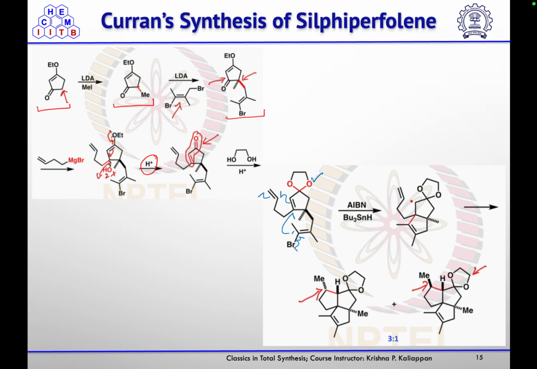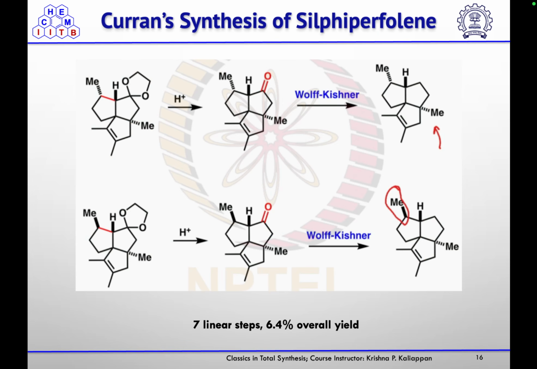So you will get a mixture of two stereoisomers in a 3:1 ratio. Then, after getting both the stereoisomers, they did the ketal deprotection and then Wolff-Kishner reduction to reduce this ketone to get the CH2 at that position.